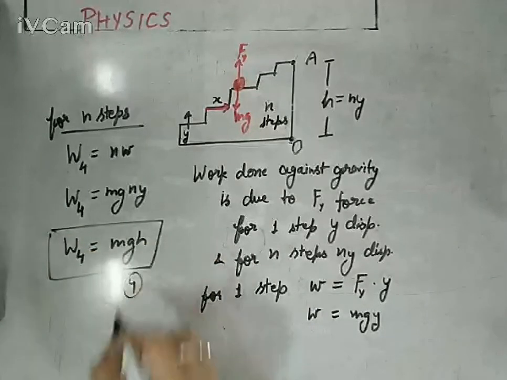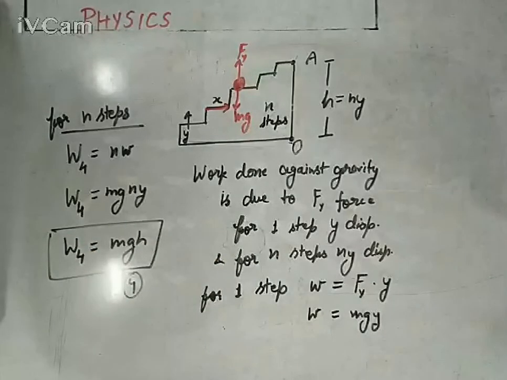So from all four equations you can say the work done against gravitational force is path independent, or you can say gravitational force is conservative in nature. That is the verification or justification for the nature of gravitational force as conservative.